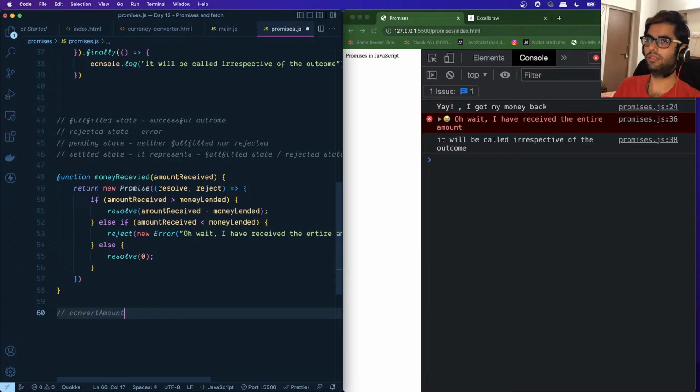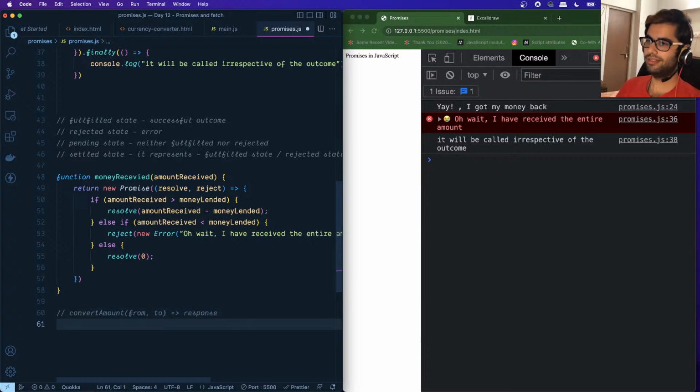This is a function which is external to our website. It accepts some parameters, like the amount, the currency you want to convert from, and the currency you want to convert to. And this will give us a response in return.